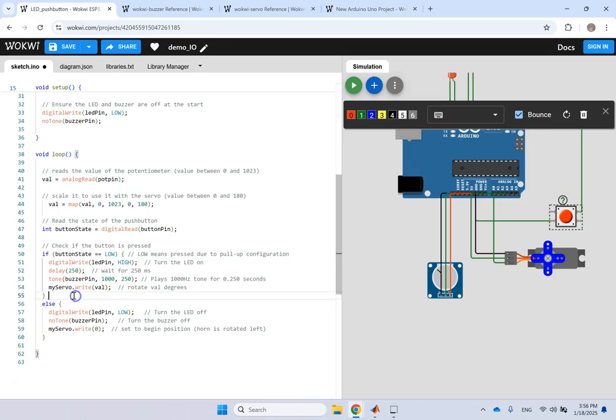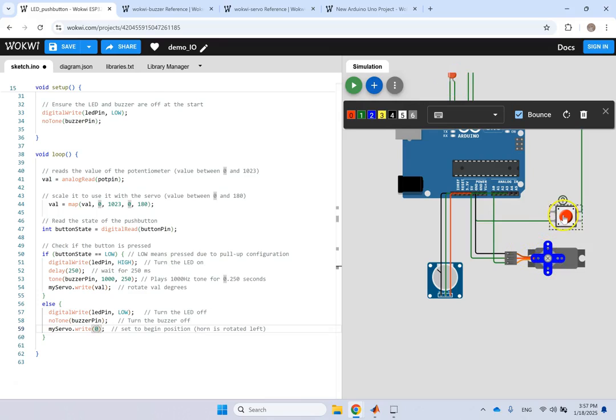In the past, the code that I just wrote before this, I forced it to be 90 because there was no potentiometer. I added the potentiometer, so I have to update my comments. Now else, if nobody is pressing this, make sure the LED is low, make sure the buzzer is mute, and make sure the servo goes back to the 0 position. Okay, so if you don't press this, the buzzer is mute, the LED is not going to turn on, the servo stays here at 0 angle.